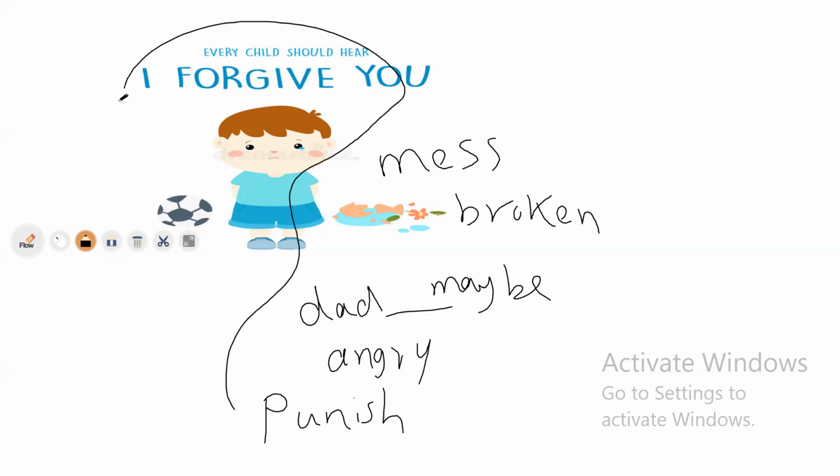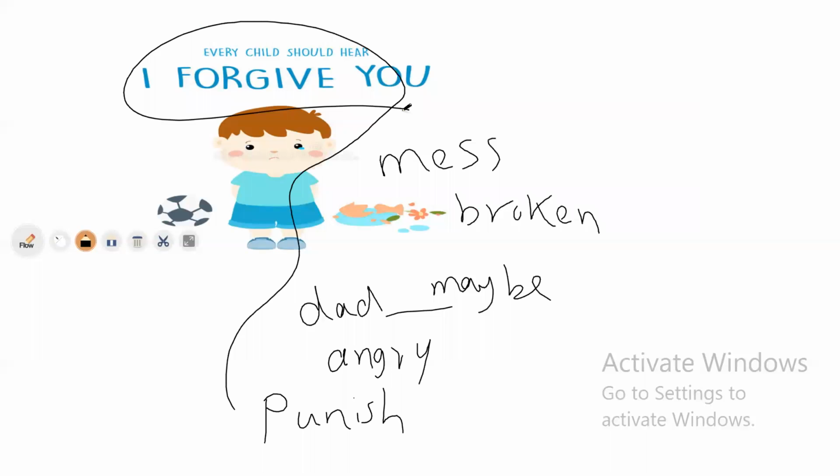What happened? He forgave this kid. If you see someone who makes a mess, who makes mistakes, but you forgive him.